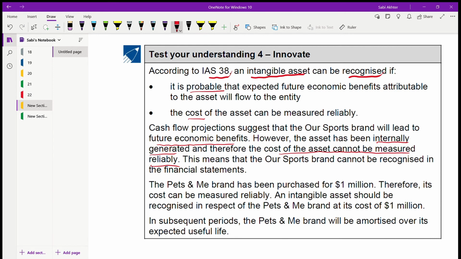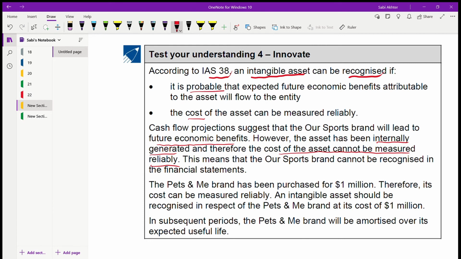See, when you're internally generating an intangible asset, for example a brand or internally generated goodwill, you are building that brand. The brand is coming from you, right? Your work is so good that it has become a brand. You have generated that brand internally in your organization. You haven't bought that brand.